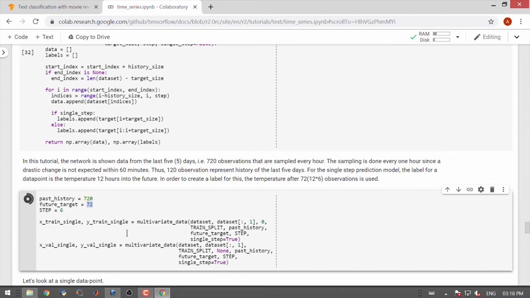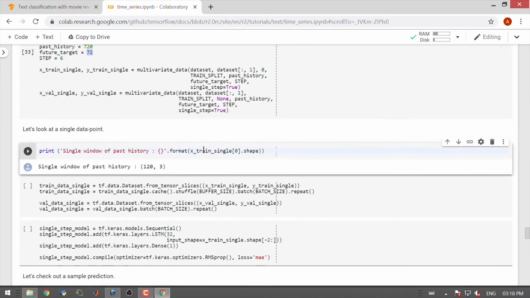Let us create training and validation datasets in the shape of the training data of a single point. So, we have 120 points, and each point has 3 features.